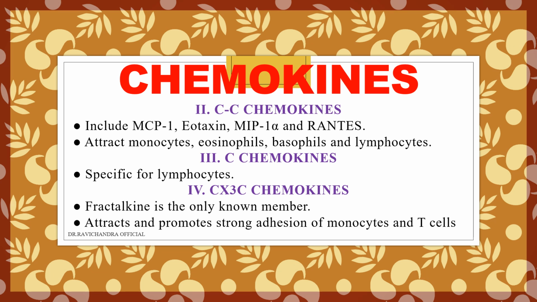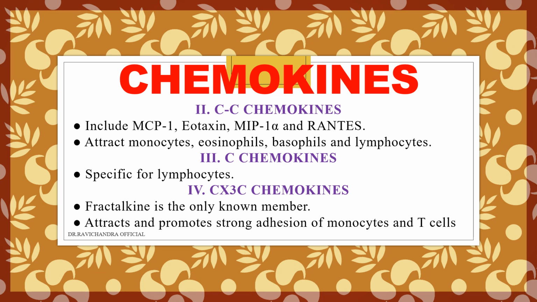They will attract monocytes, eosinophils, basophils, and lymphocytes. So, CXC chemokines will attract the neutrophils. Remaining leukocytes are attracted by CC chemokines, and they are MCP1, eotaxin, MIP1 alpha, and RANTES.